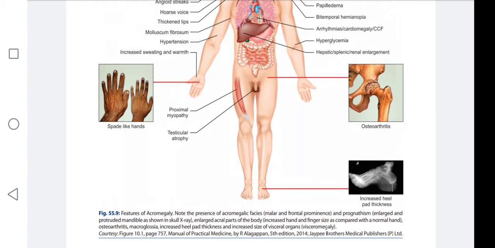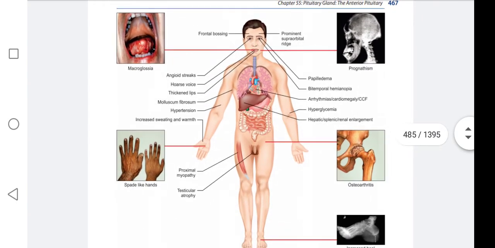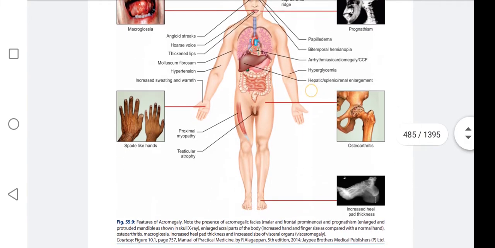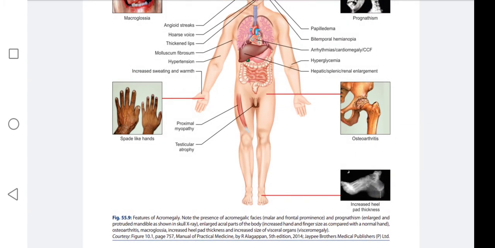These are the features of acromegaly. The presence of acromegalic phase is malar frontal prominence, and prognathism, enlargement of the protruded mandible as shown in the skull X-ray. Enlarged acral parts of the body, increased hands and finger size as compared with a normal hand. Osteoarthritis.